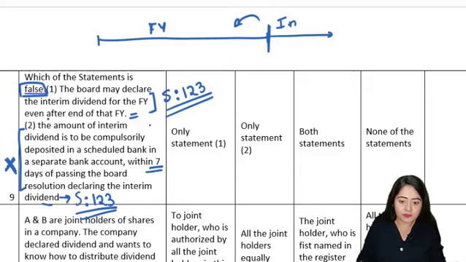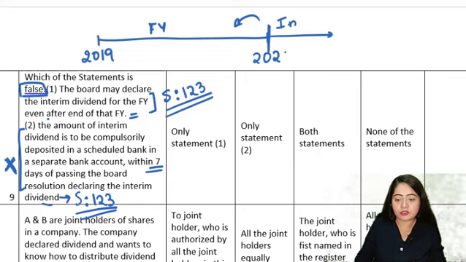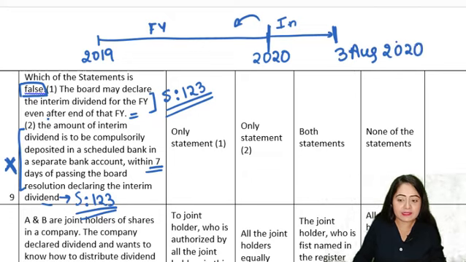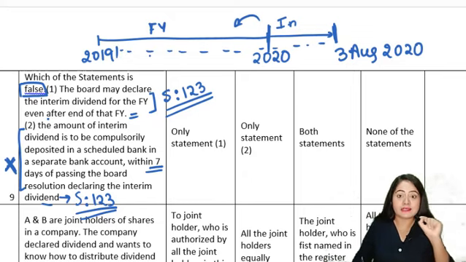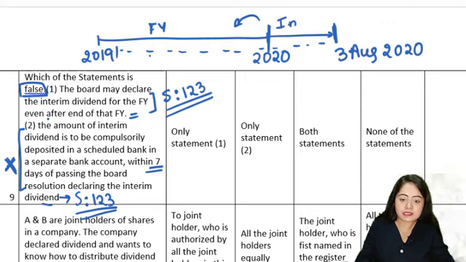So that means for this one financial year, let's say it is 2019-20, if the next AGM is held on say 3rd August of 2020, then till this 3rd August, whatever dividend is declared by the company for this financial year as interim dividend, it will be considered as interim dividend for the financial year 2019-20.